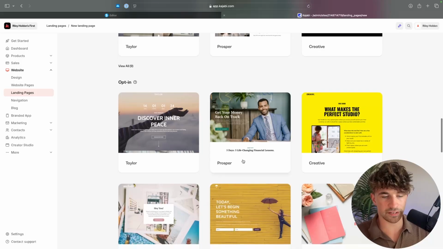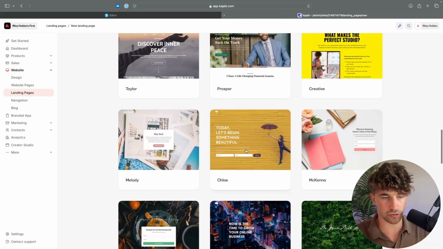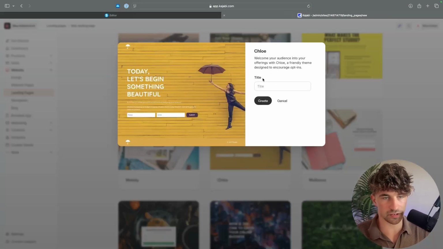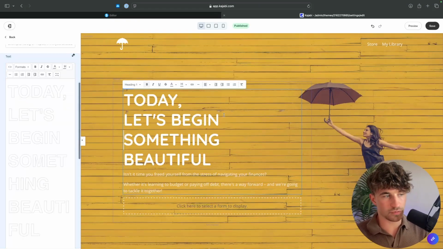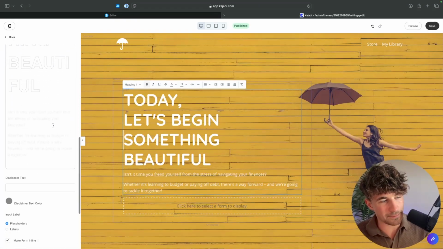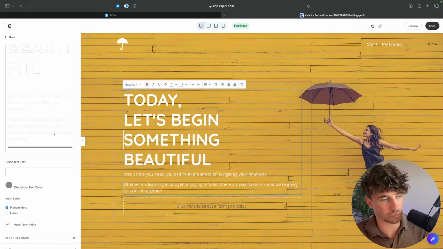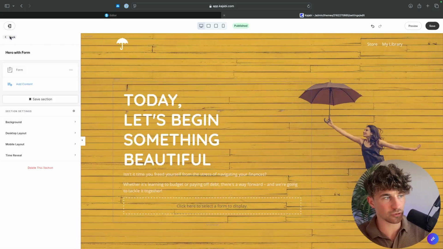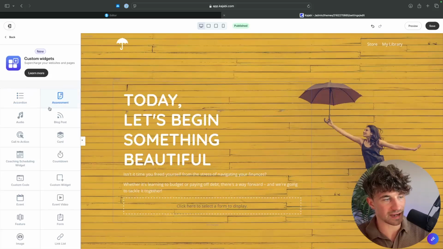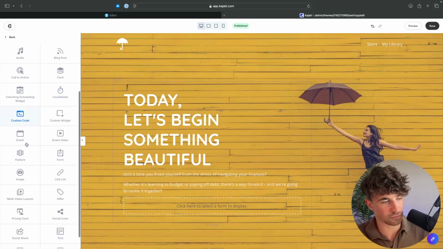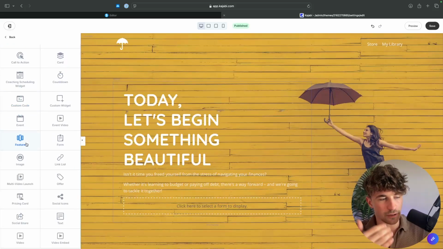So we can go in, let's say that we want to choose an opt-in page right here. We can choose this opt-in page as an example, and we'll just call this test. Then we are taken over to this page right here, and immediately the builder isn't as intuitive as it is on System.io. We can go back, we can go in here and we can add different content. So you can see we have custom code. It's just not laid out in the same way.